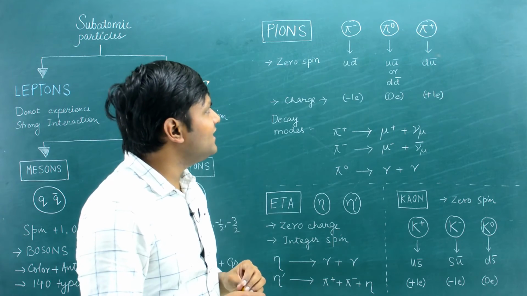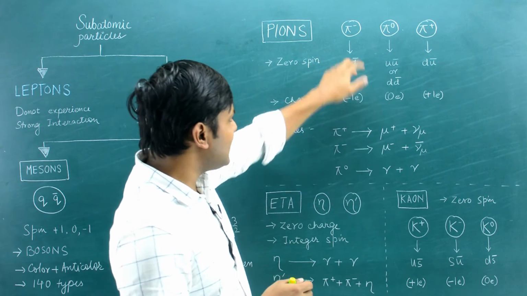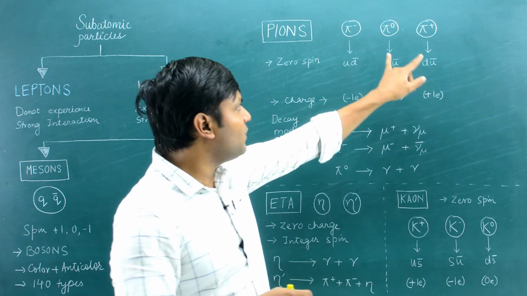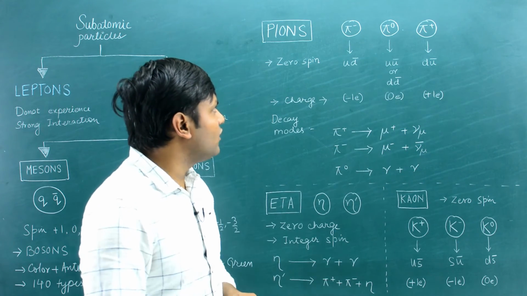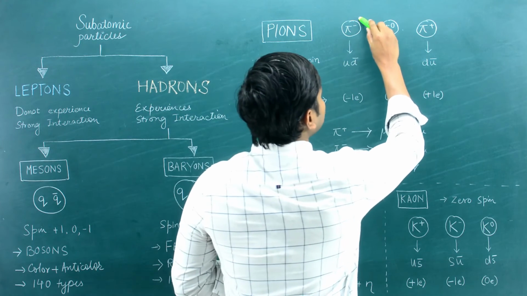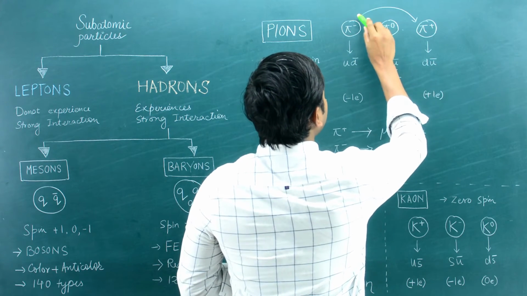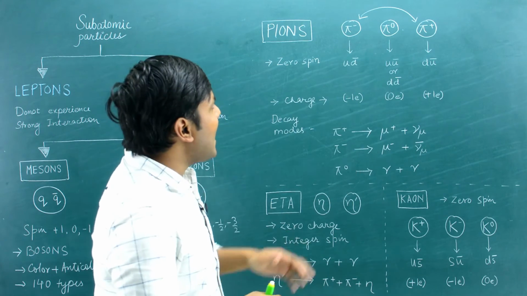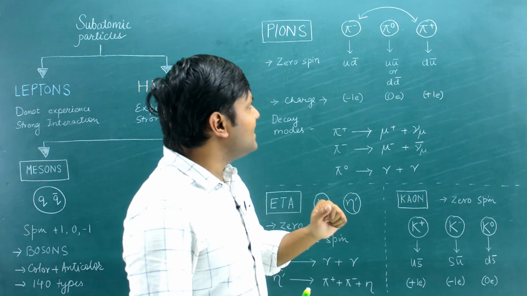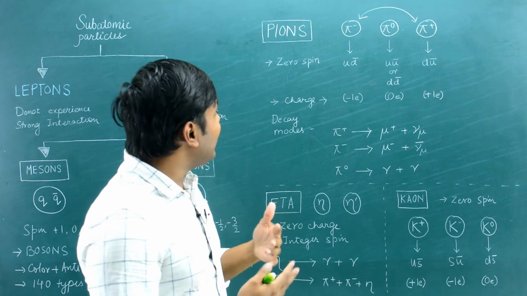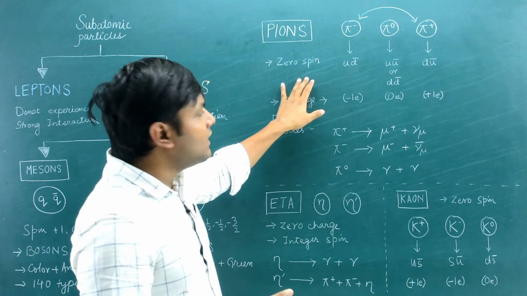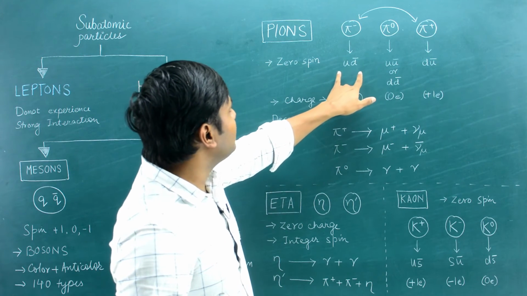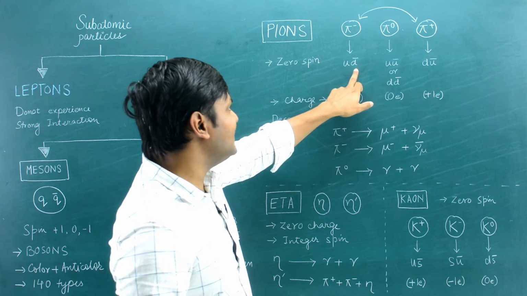The superscript basically tells us about the charge. So pi minus has a negative electronic charge, pi plus has a positive electronic charge, and pi naught has a zero electronic charge. The pi minus and the pi plus are essentially antiparticles of each other. So the antiparticle of pi minus is pi plus, all right, and pi naught is an antiparticle of itself. They have zero spin, so they are bosons, and the quark configurations are written here. The pi minus is made up of an up and an anti-down quark.